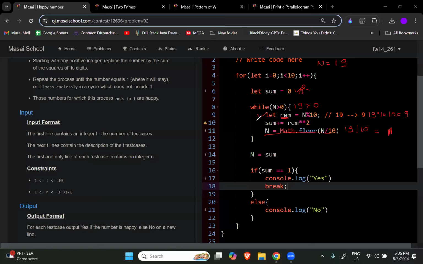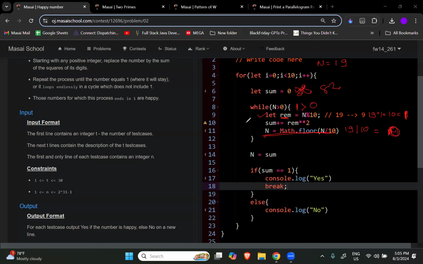ठीक है, तो अभी क्या होगा, again this loop will continue. यहाँ पे हम दोबारा से comparison करेंगे. तो what is the new value, current value of n, value of n is 1. तो क्या 1 greater है 0 से? Yes it is greater. Again the same thing will happen, we will do a remainder, again we will get 1 here, and 1 का square will be added into sum, तो sum की initial value हो जाएगी कुछ 82 के around, right. And then again Math.floor करेंगे, when you do Math.floor the answer will be less than 0, right, कुछ अलग ही आंसर आ जाएगा now.